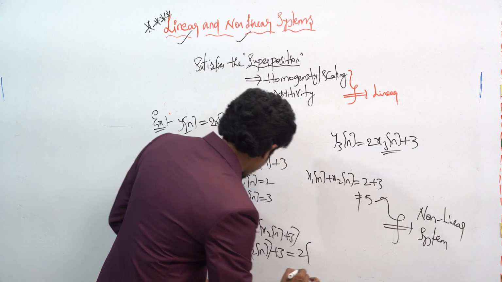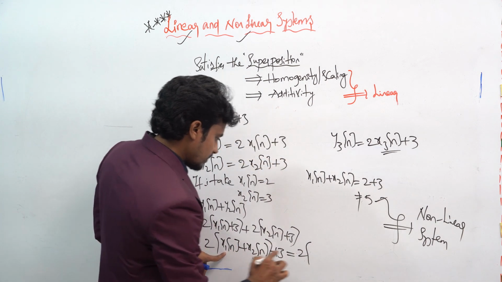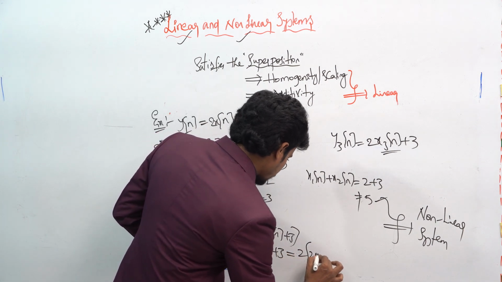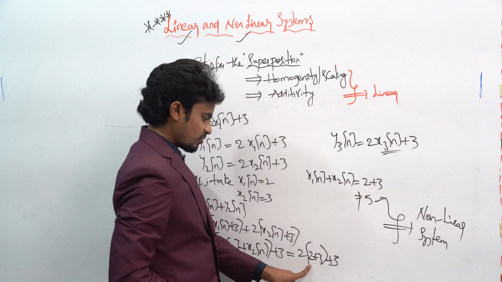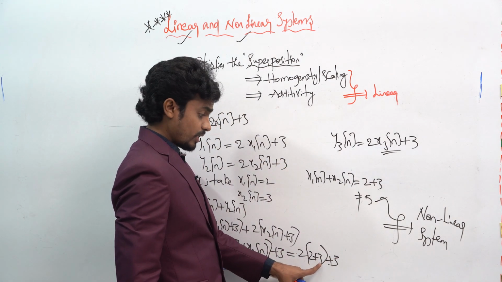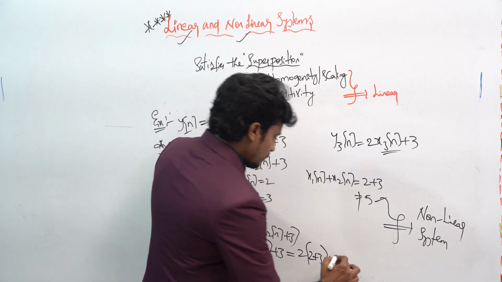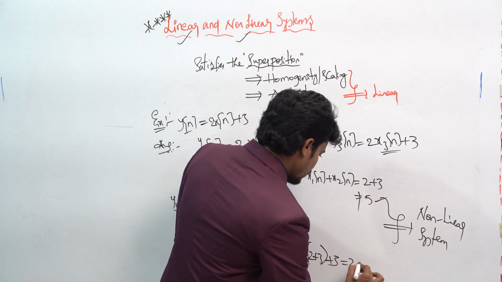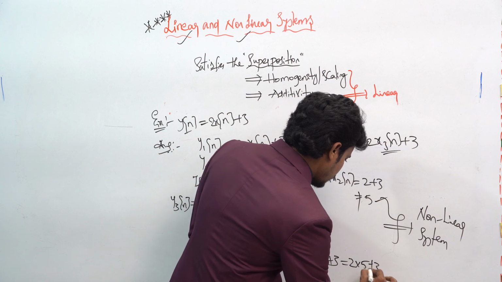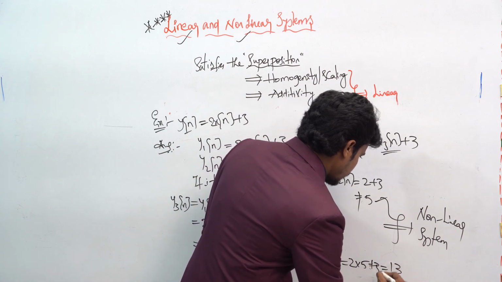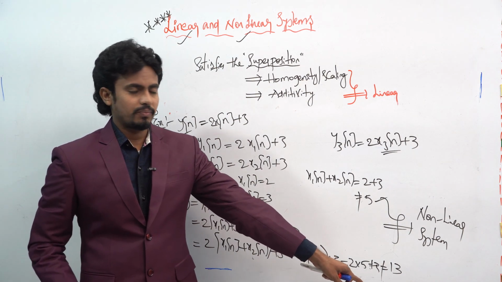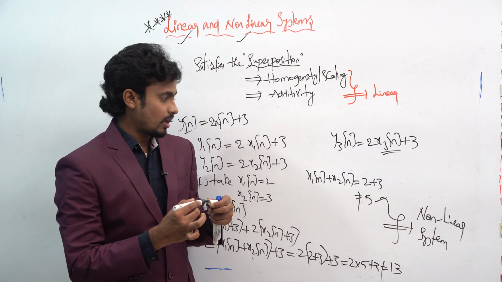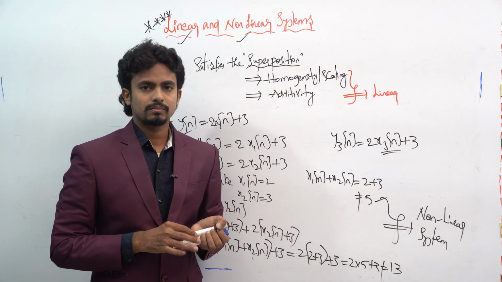Here if you take the 2, this will become x1 of n means 2 plus 3 plus 3. x1 is 2 and x2 is 3. This will become 2 into 5 plus 3. So this will become 13. Here also 5 is not equal to 13. Hence the system is said to be the non-linear system. Okay.